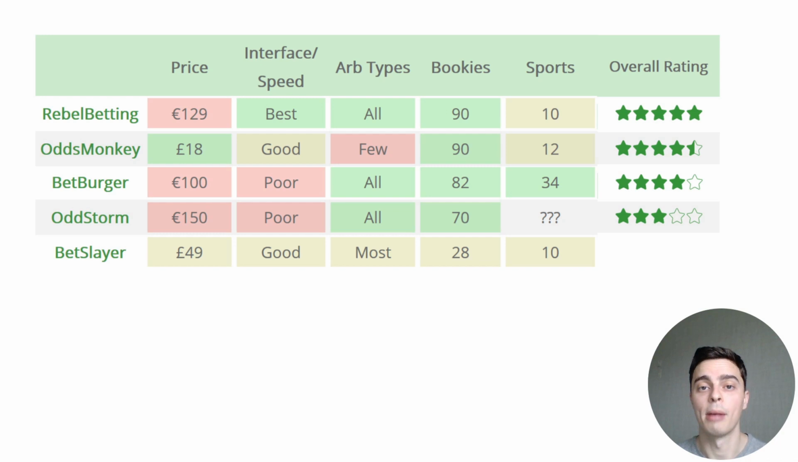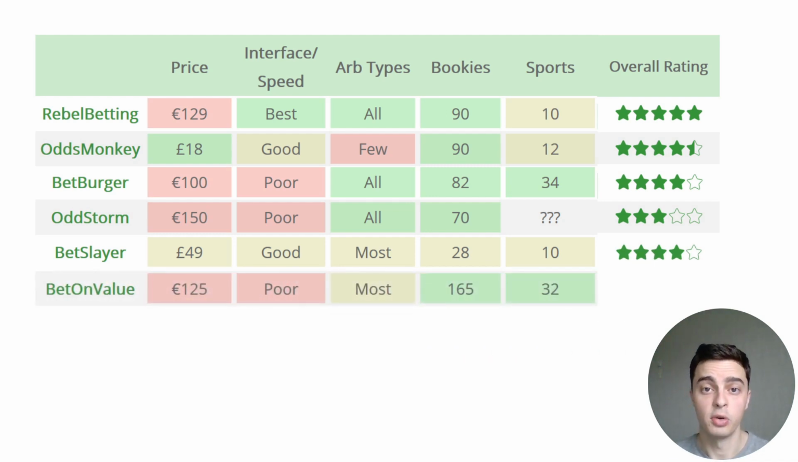If you're just a casual arber who is planning on placing a few arbitrage bets here and there, this won't be a problem for you, and you'll actually benefit from the low subscription price, which will mean that it's easier for you to make a profit. However, if you are serious about arbitrage betting and are planning on placing many bets, Betslayer simply won't be enough for you, and I recommend that you look at some of the other software options I've reviewed here. Overall, I give them 4 stars.